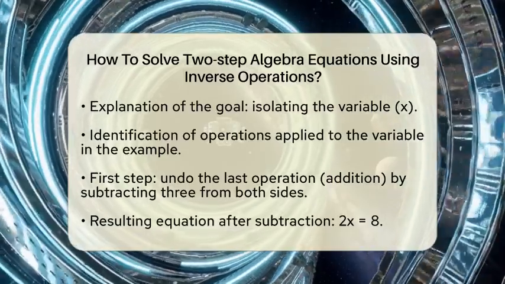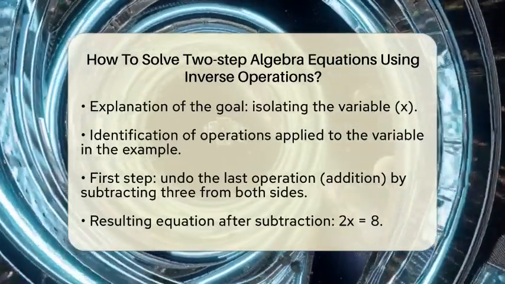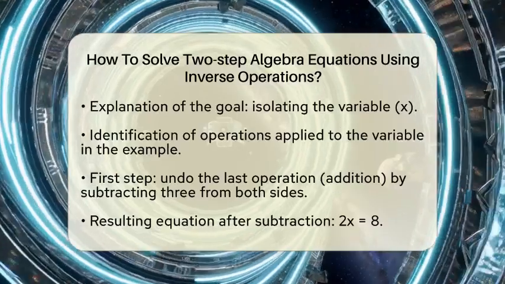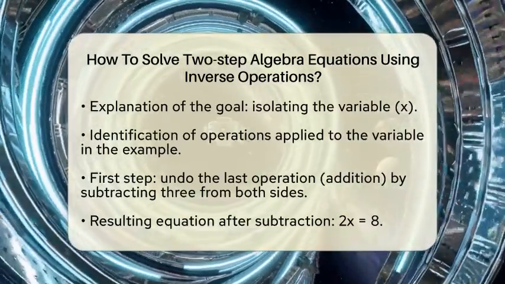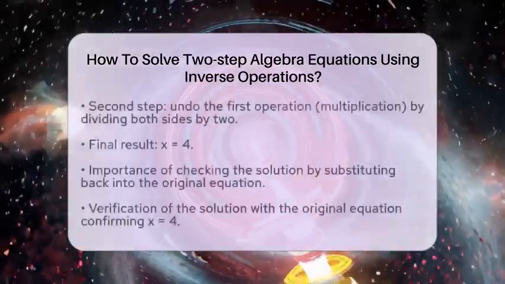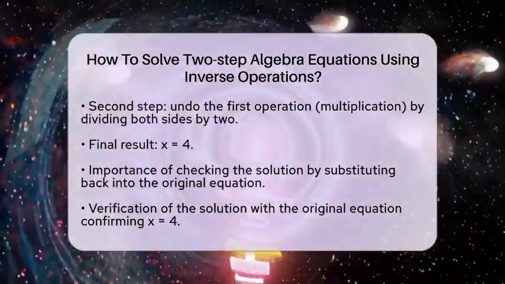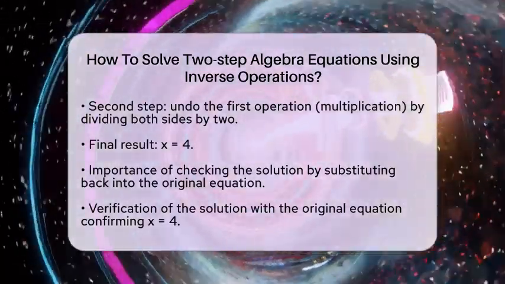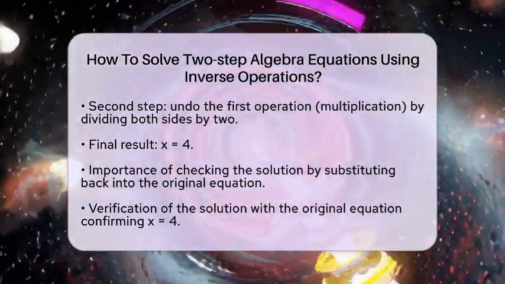So, we take 2 times x plus 3 minus 3 equals 11 minus 3. This simplifies to 2 times x equals 8. Next, we need to undo the first operation, which is multiplication. Since x was multiplied by 2, we will divide both sides by 2. This gives us 2 times x divided by 2 equals 8 divided by 2. Now we find that x equals 4.